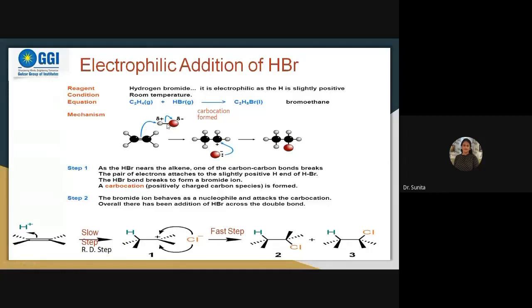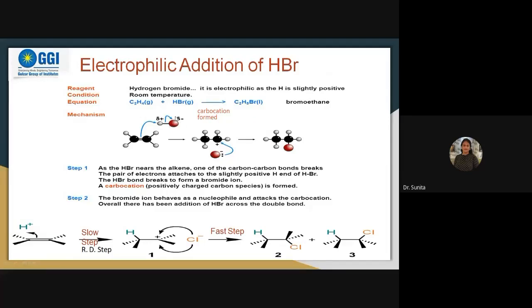First of all, you see here this pair of electrons goes to this bromine. So what happened when HBr came close to this ethylene molecule? This species saw there is a double bond. Bromine, since it is more electronegative, tried to induce a dipole. So an induced dipole is there, and this species Br got the negative charge.